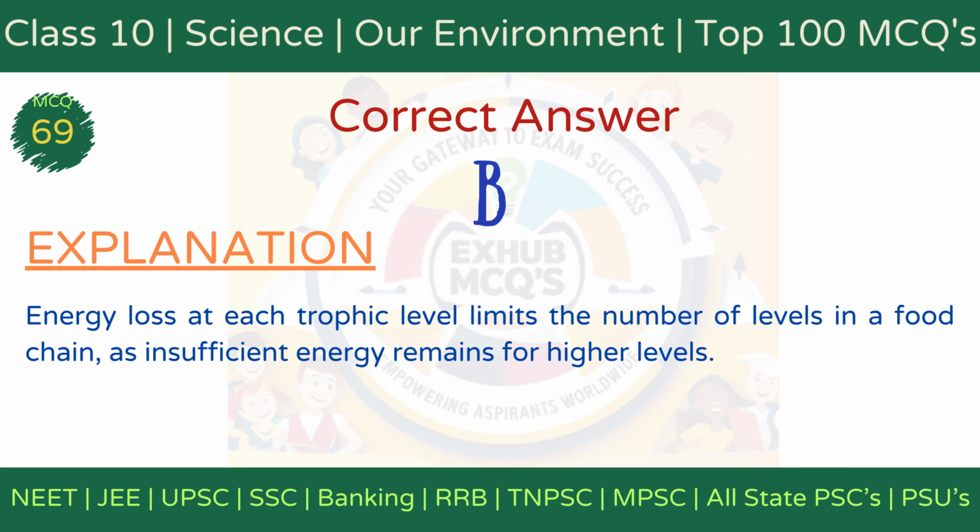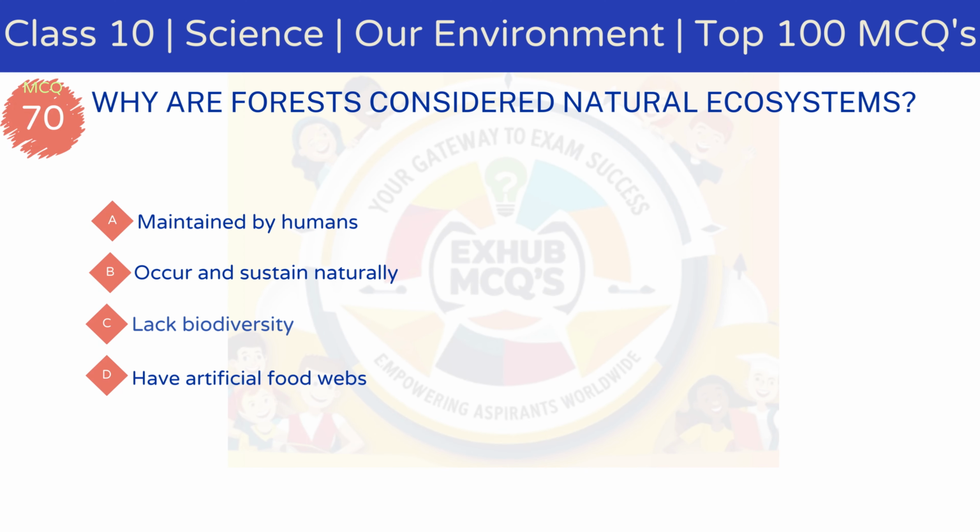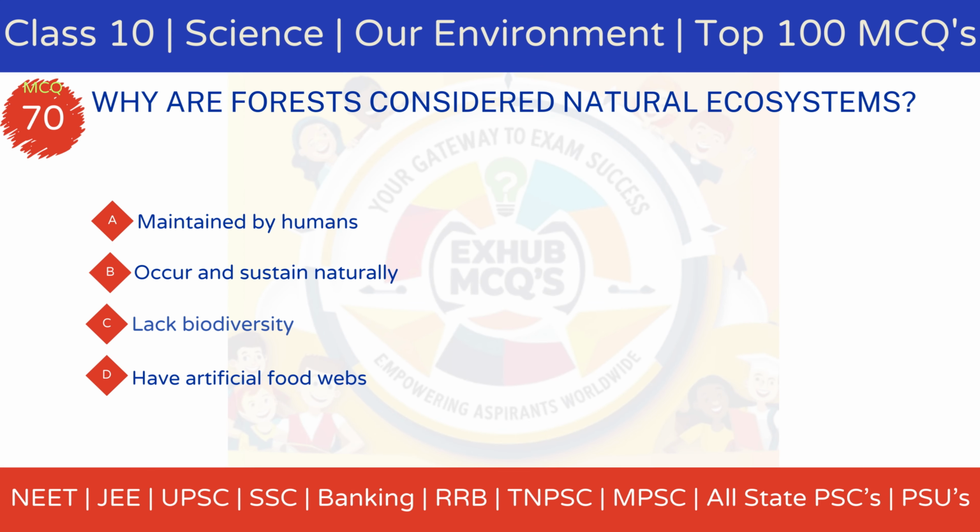Explanation. Energy loss at each trophic level limits the number of levels in a food chain, as there is insufficient energy to support additional levels. MCQ 70. Why are forests considered natural ecosystems? Option A, maintained by humans. Option B, occur and sustain naturally. Option C, lack biodiversity. Option D, have artificial food webs.